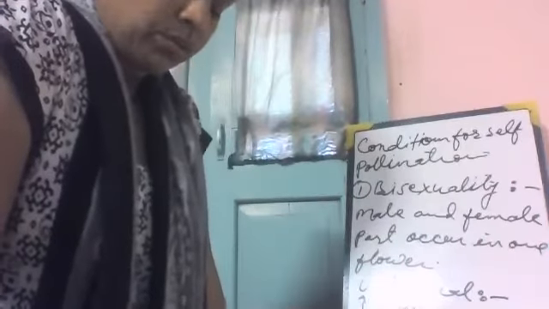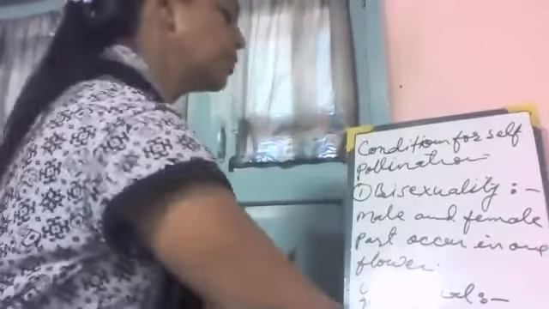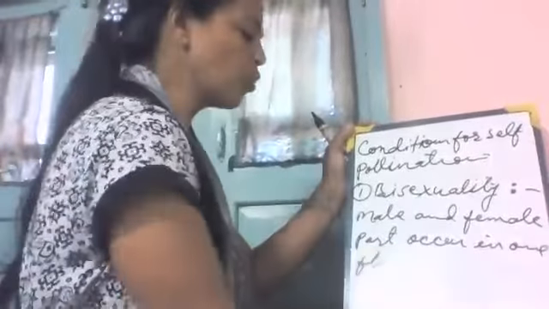Then homogamy. To ensure self-pollination, it is necessary that the anther and stigma of a flower must mature at the same time. The second condition is homogamy.